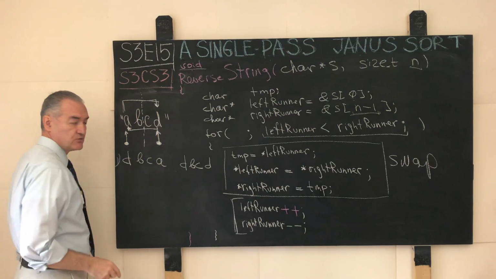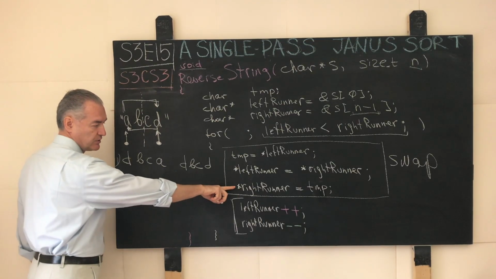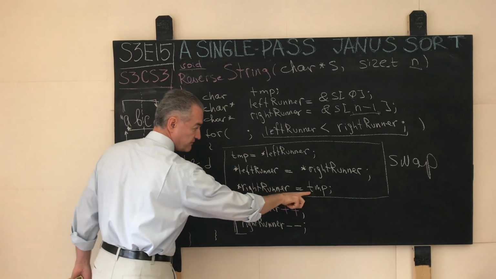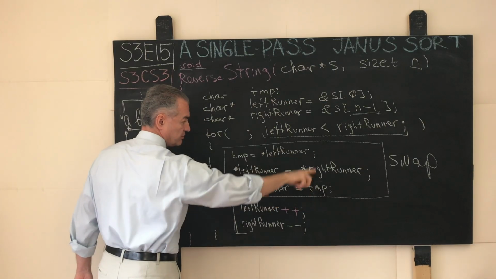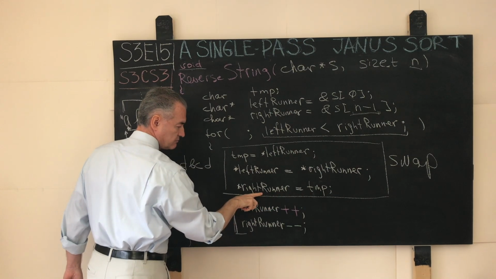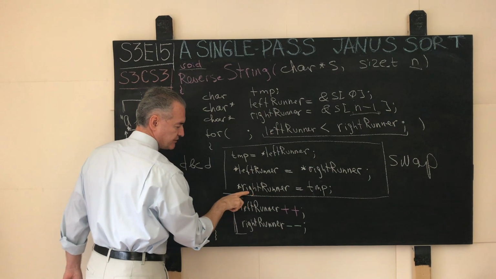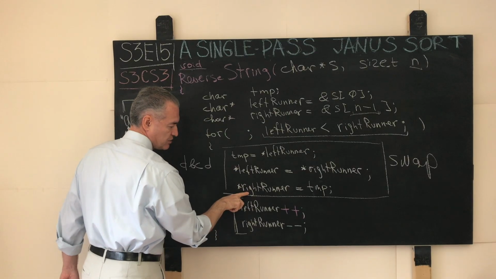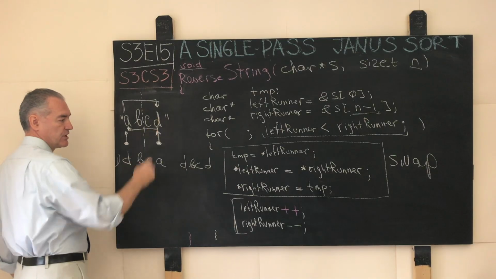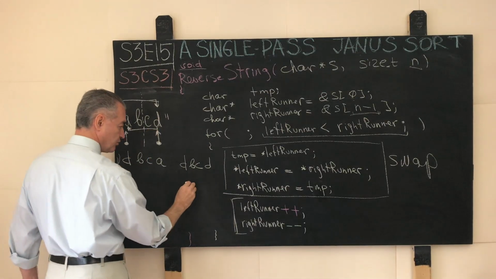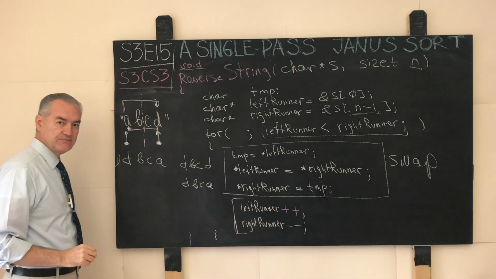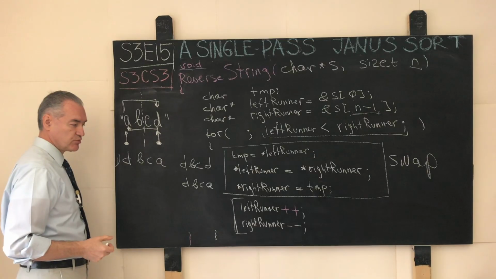Now here at this line of code, right here, we take what we saved from what the left runner saw in the variable called temp, the frame variable here. No need to allocate it, just move the frame stack pointer and copy that contents into the address location pointed at by the right runner, which is this location right here. So after this line of code executes, now we will have D, B, C, A, and the reversal of the string is already in progress.